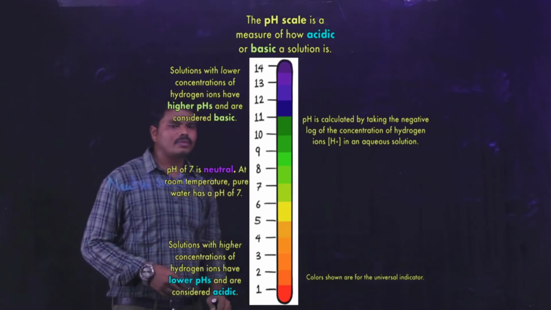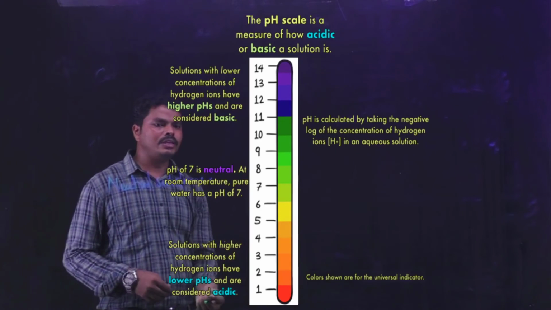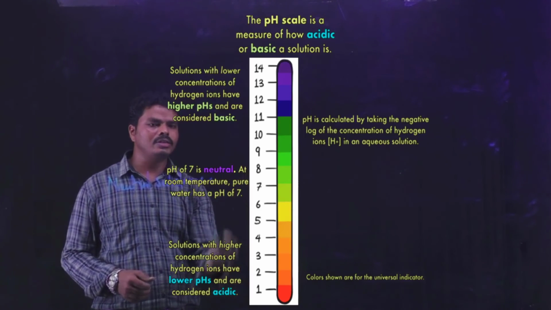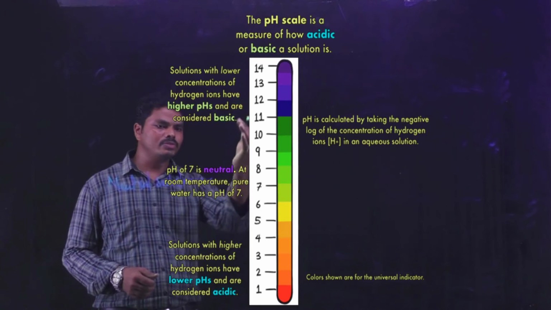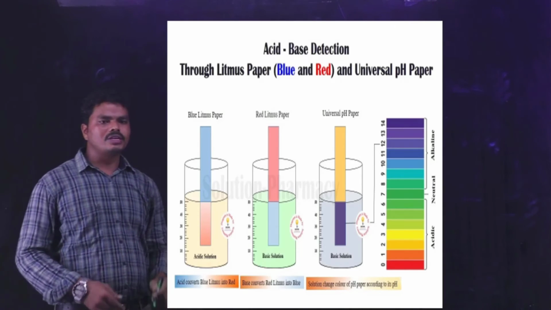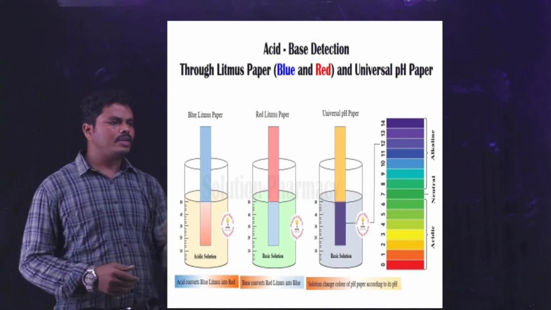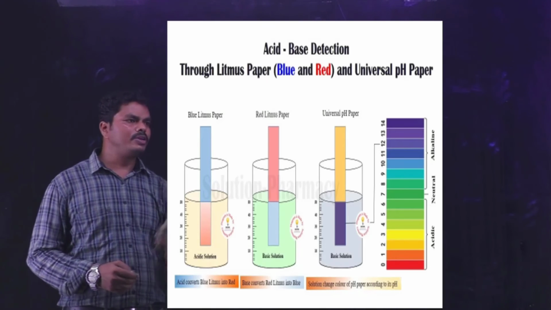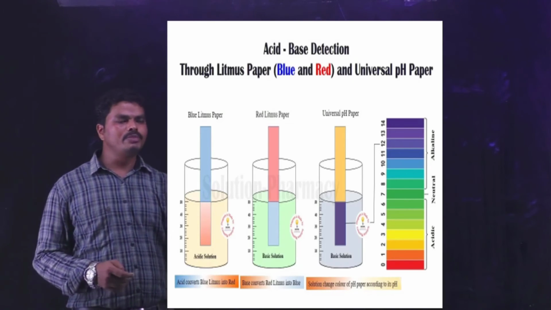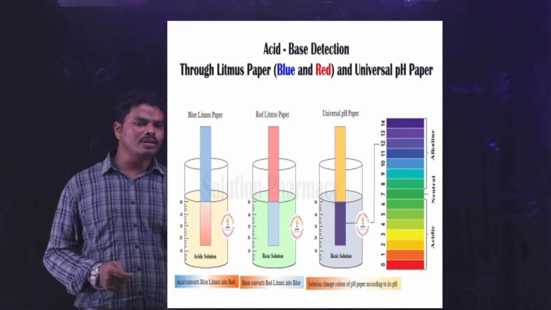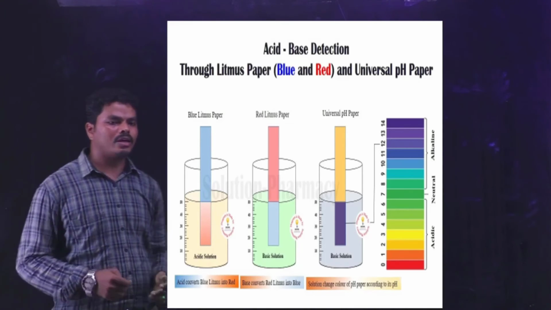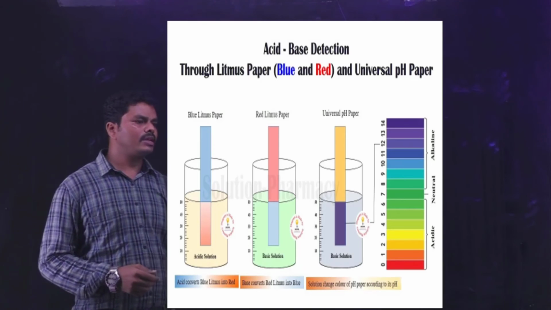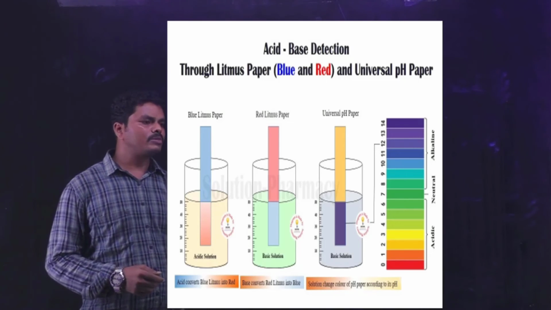In this scale we can also see the color of litmus paper. When it reacts with either acid or base, we can see in this scale what type of color it produces. As we already discussed in the characteristics of acids and bases, here we can see the detection of the pH of a particular solution by using litmus papers. When you dip blue litmus paper into an acid, it turns red, and when you dip red litmus paper into a base, it turns blue.